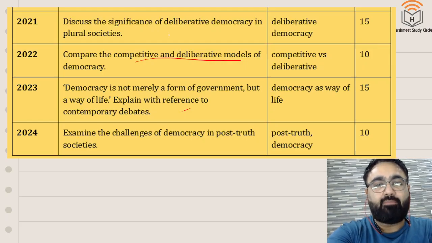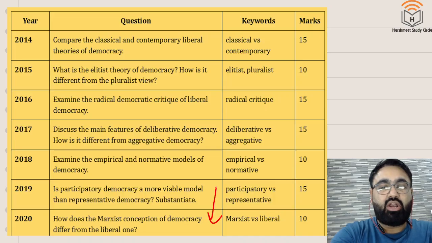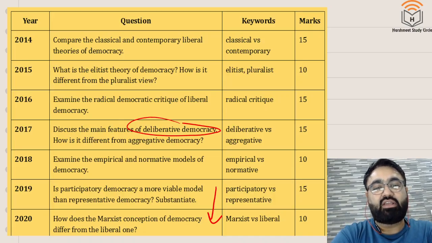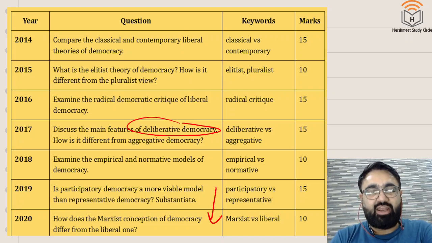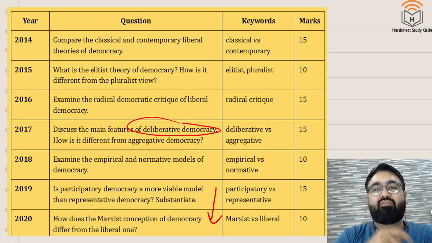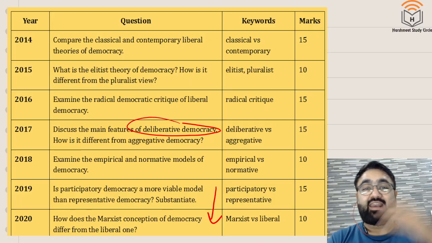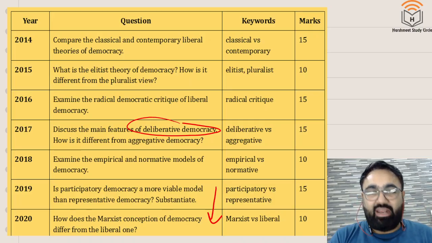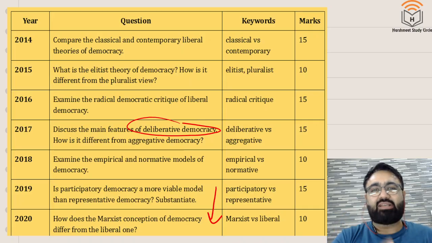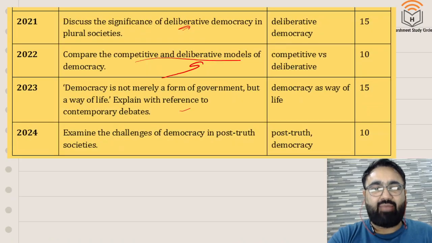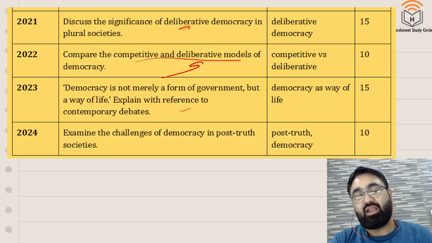See 2021 deliberative democracy, 2022 again फिर से question repeat आए deliberative democracy पे. आप पीछे जाओ 2017 again question on deliberative democracy. Similarly, there is a question on deliberative democracy in other years as well. So deliberative democracy में आप देखो this is a repeated trend that you can see. Because of which it begs the question कि is it a very focused topic for the UPSC. जैसे कि हम लोग जब जस्टिस के बारे में देखते हैं तो इन जस्टिस रॉल्स का नाम बार बार आता है. Everything about Rawls, from the Rawls theory to the assumptions to the critique of Rawls theory. ऐसे डेमोक्रेसी में deliberative democracy is being asked time and time again.